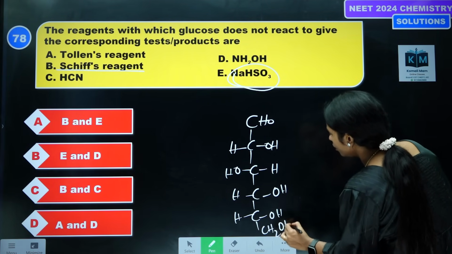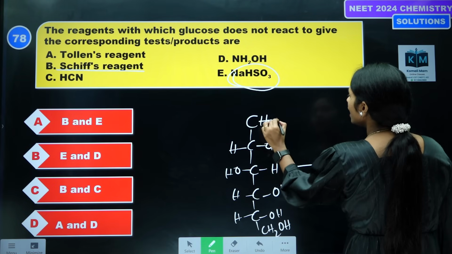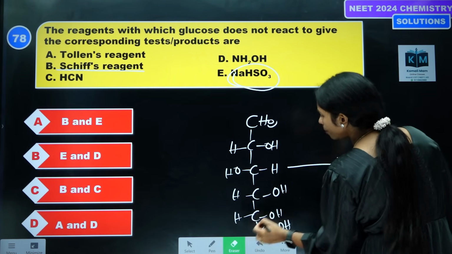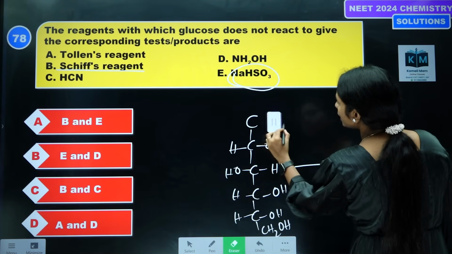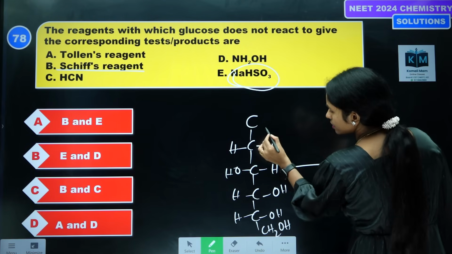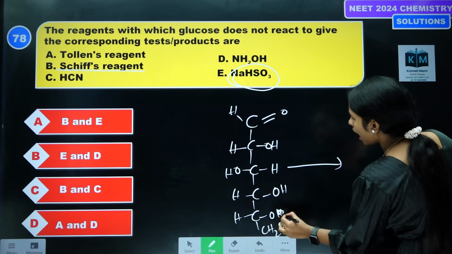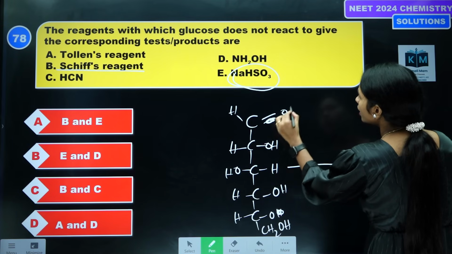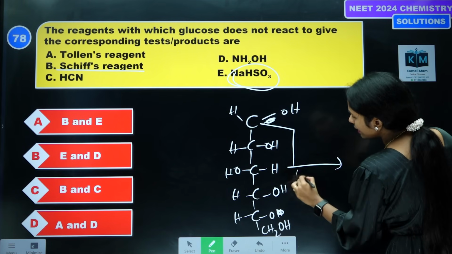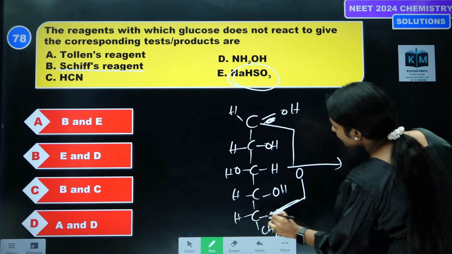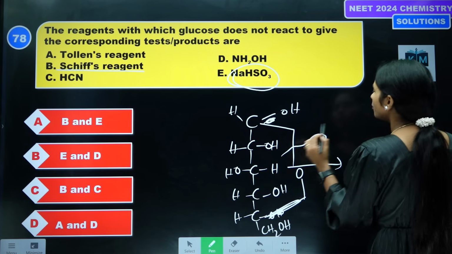Actually in glucose, how will the cyclic structure be? This C double bond O group, like this. Now this H, how will the coordination be? Break a bond, H, and like this a ring will form. Okay, the ring will form, but this ring will be broken.